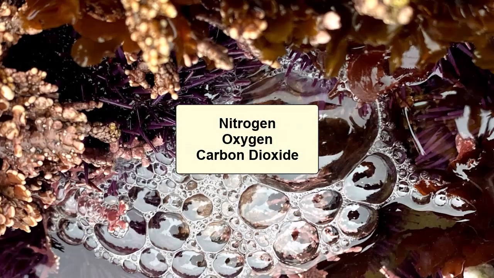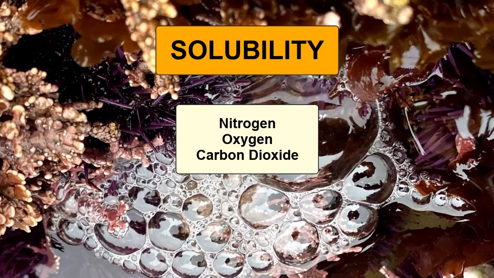Now let's ask which of our three major gases is found in the highest abundance in the ocean. Solubility is the term we use to describe a gas's ease in being dissolved in a liquid. Every gas has a different solubility, and that solubility can change as the liquid's characteristics change, like temperature and salinity. Of the three gases listed here, which do you think is found in the greatest amount in the total volume of the ocean? In this case, the primary reason for the high abundance is because of its incredibly high gas solubility. This particular gas is one that really likes to be dissolved in liquids. The gas with the highest solubility and abundance in the ocean is carbon dioxide.